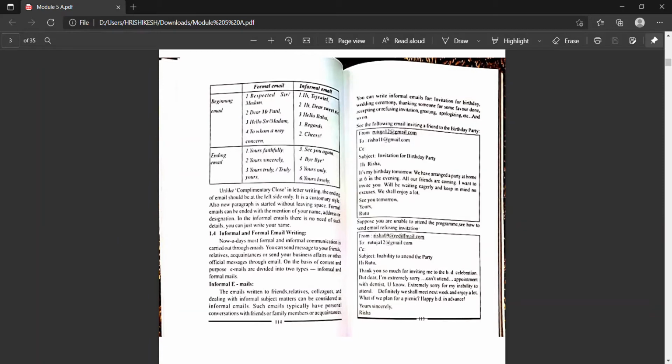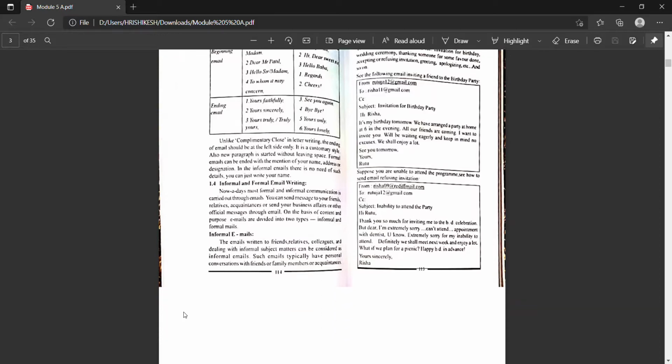And we also discussed that informal emails are written to friends, relatives, colleagues, dealing with informal subject matters. The subject matters are not formal, they are not official, but they are informal.